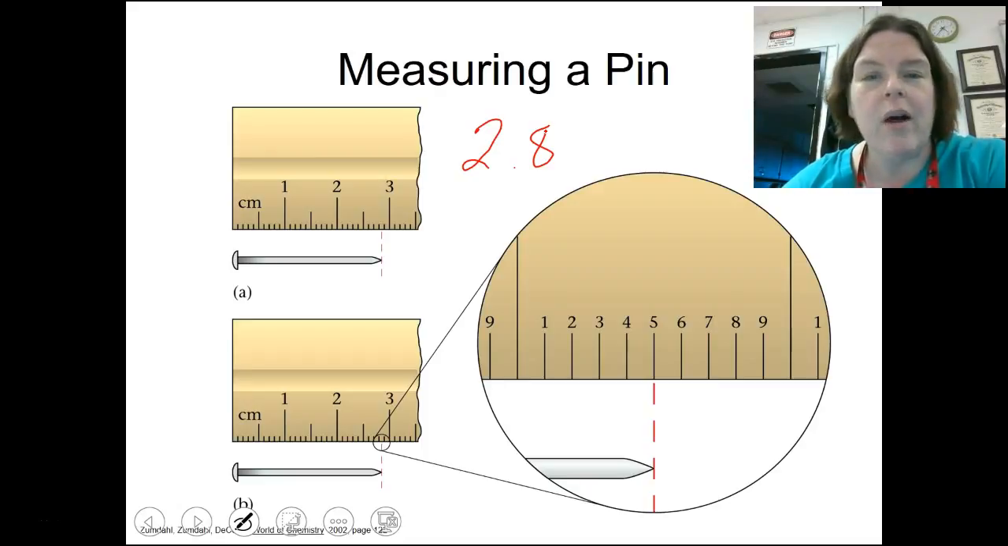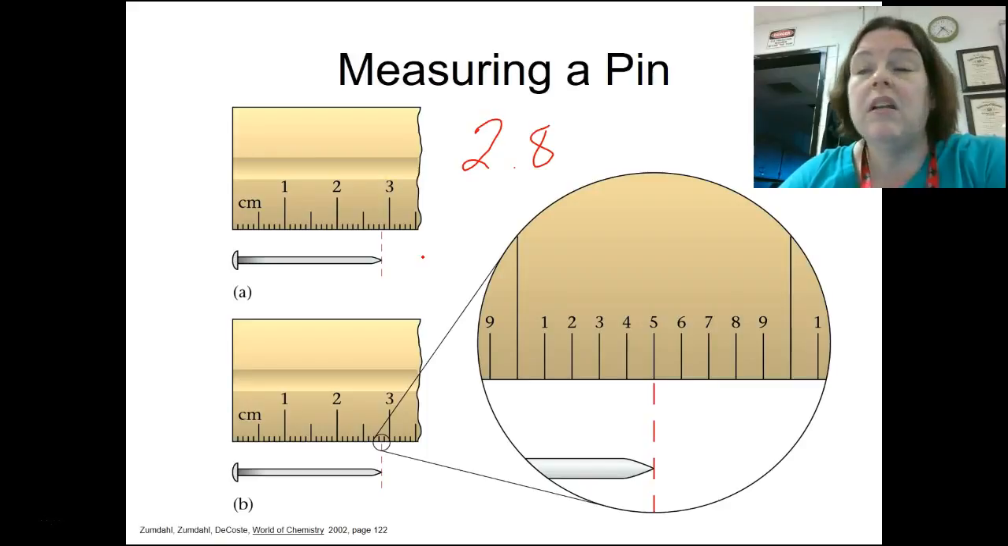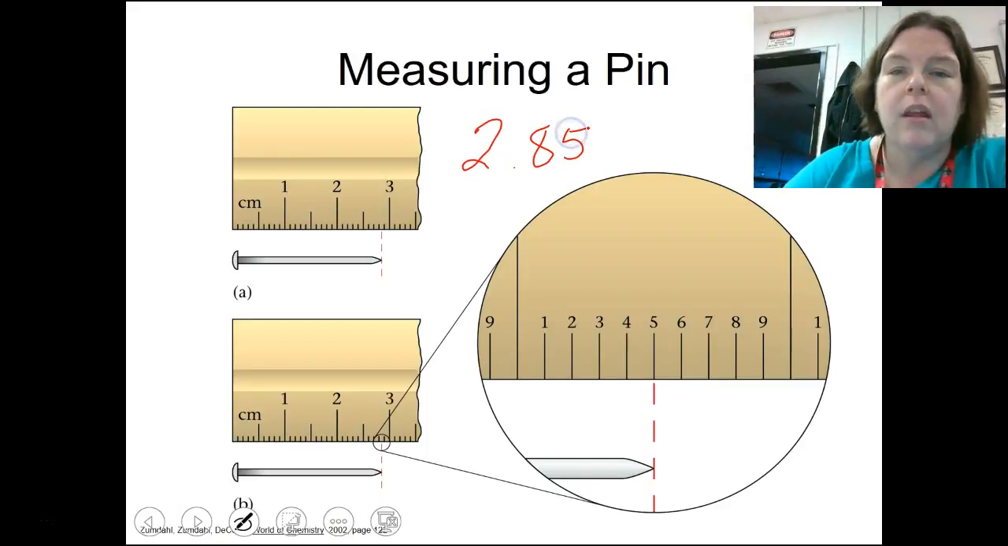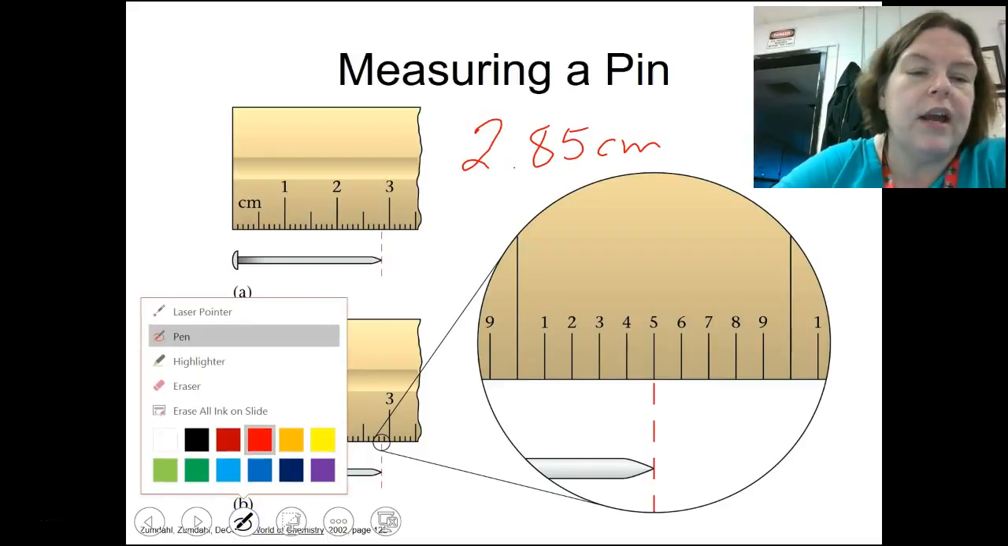The next number, however, we do not have a scale for right here. There is no more scale. There are no more marks right here. So we have to guess. To me, it looks about halfway, so I'm going to say 2.85. And that is my answer for A. Okay, so that's my answer for A.